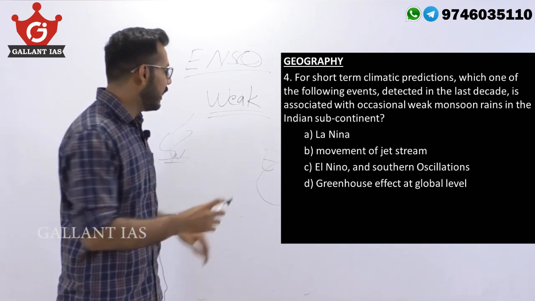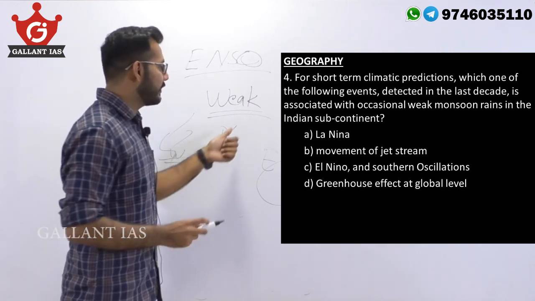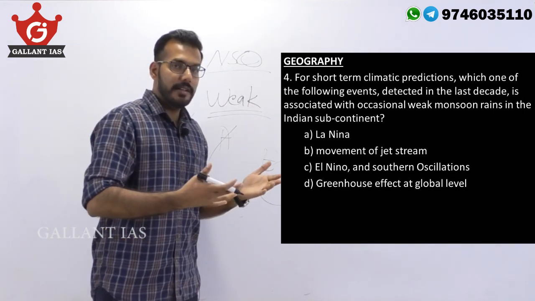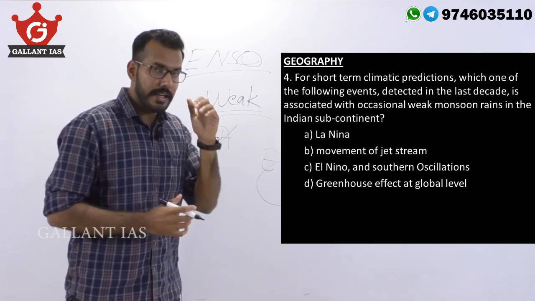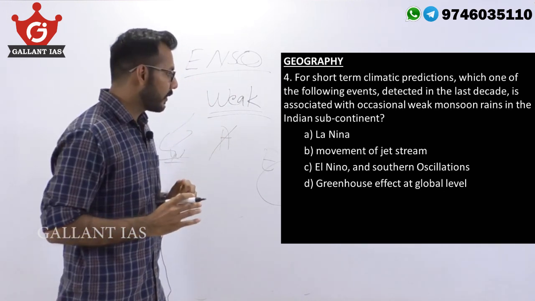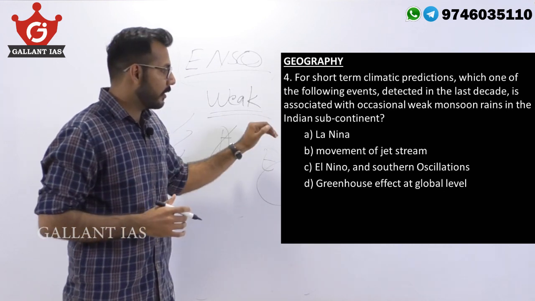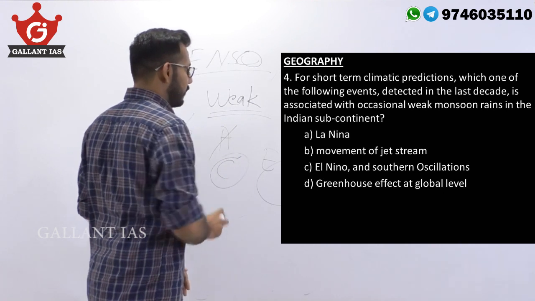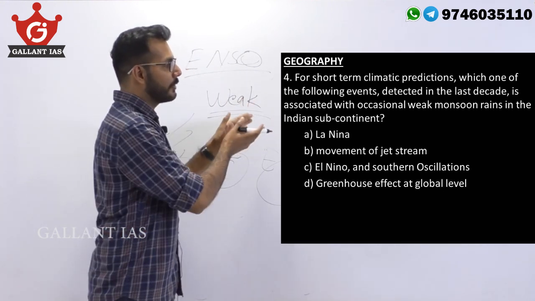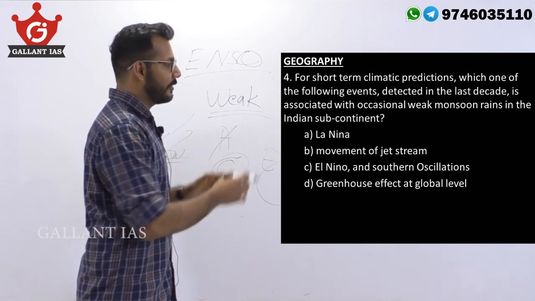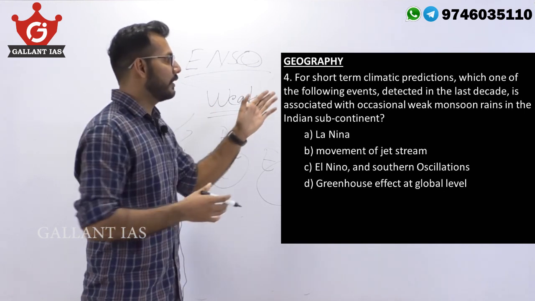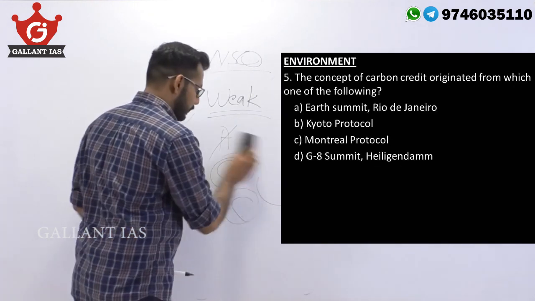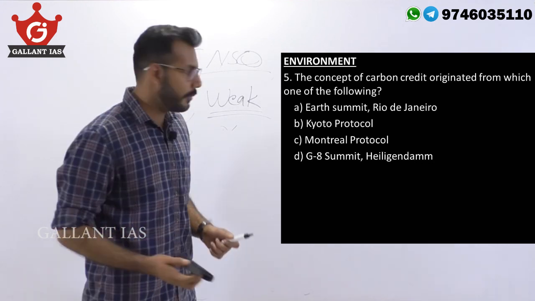Therefore, La Nina, we are going to eliminate A precisely because the key word here is weak. Actually, La Nina enhances the monsoon. Therefore, A cannot be your answer. So, A is rejected, and we can safely conclude that of the options given here, C is the right answer because that fits the description clearly well. It weakens monsoon and it was detected in the last decade. So, C is your answer in this question. The next question from environment.